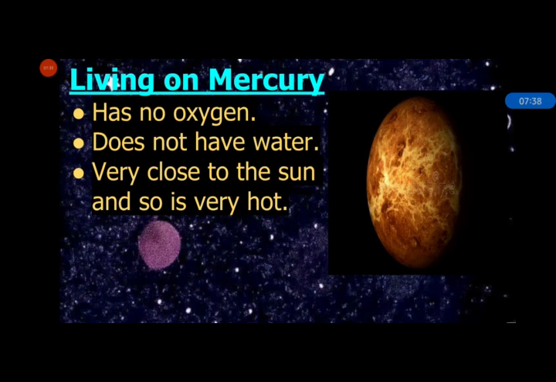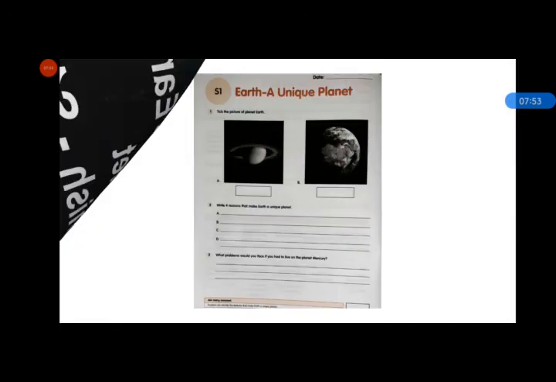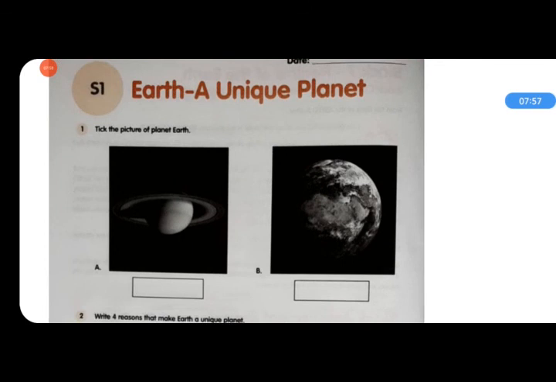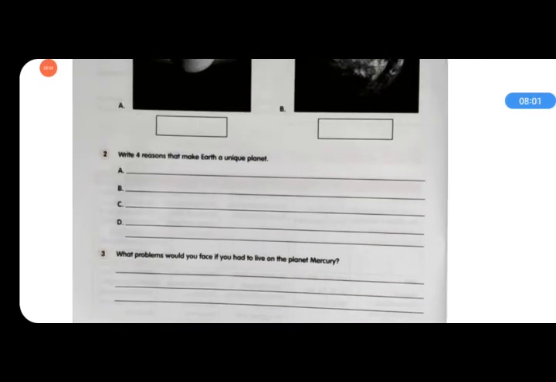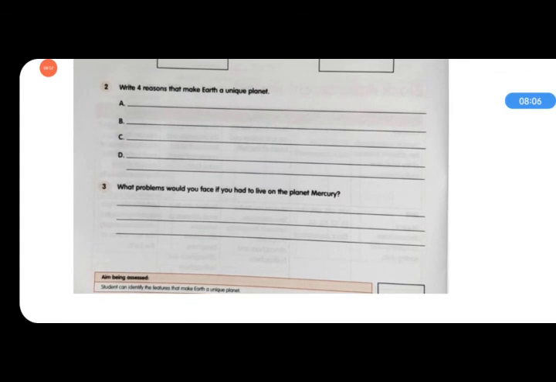So this is about Earth. And after this you have your writing work for today. Read the section Earth, a unique planet, finish S1 and do PQ 4 and 6. This is your S1. Question 1, take the picture of planet Earth. Question 2, write 4 reasons that make Earth a unique planet. Question 3, what problems would you face if you had to live on the planet Mercury?